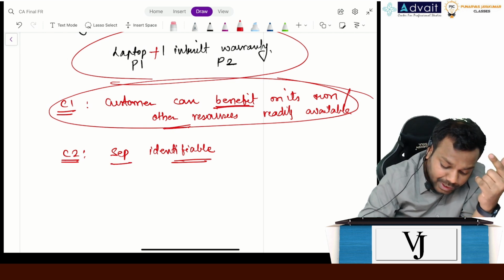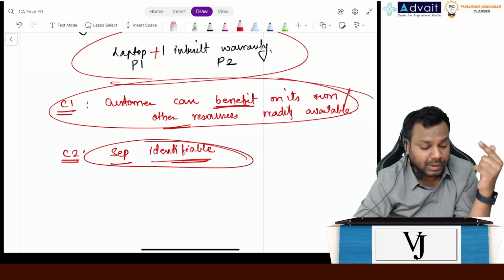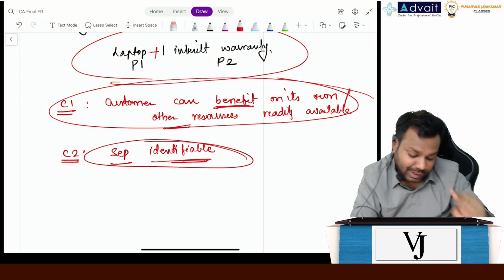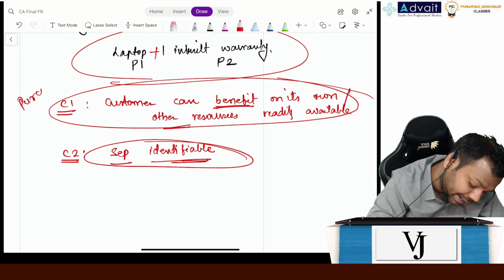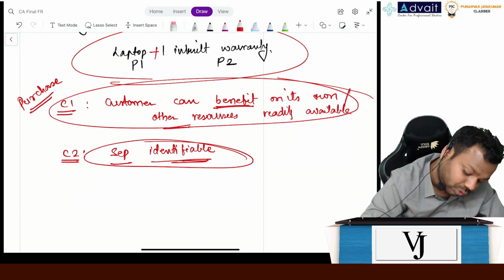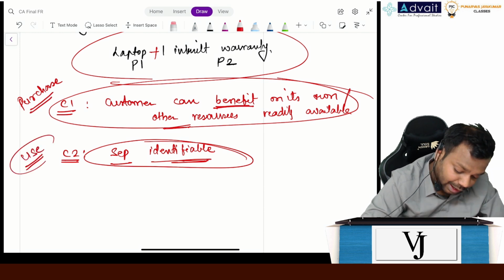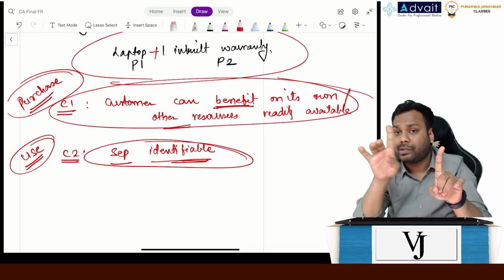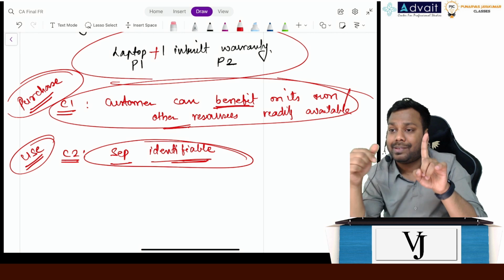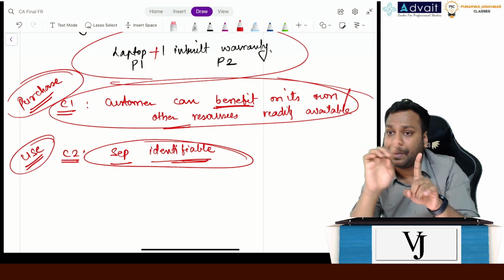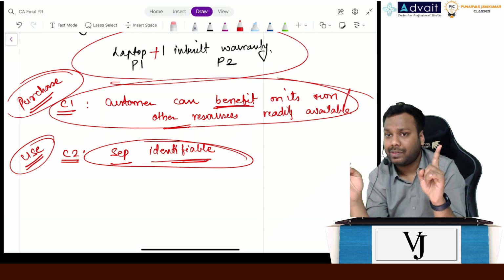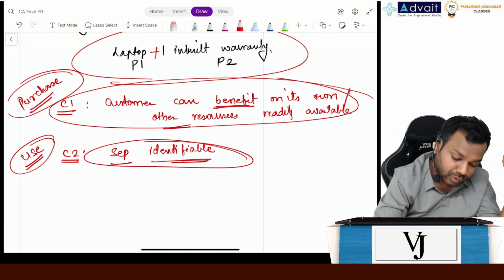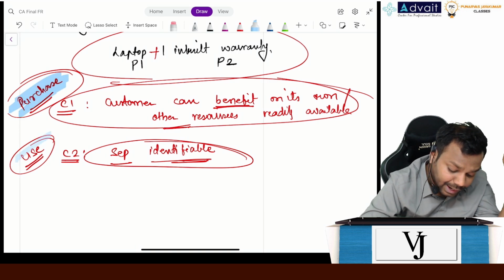And what is the meaning of condition number 2, separately identifiable? See, condition number 1 means purchase it separately. Condition number 2 means use it separately. So if the customer can purchase and use separately each of the promises the entity makes, then they are distinct, otherwise they are not distinct. Okay, so the two things to focus on here are purchase and use.